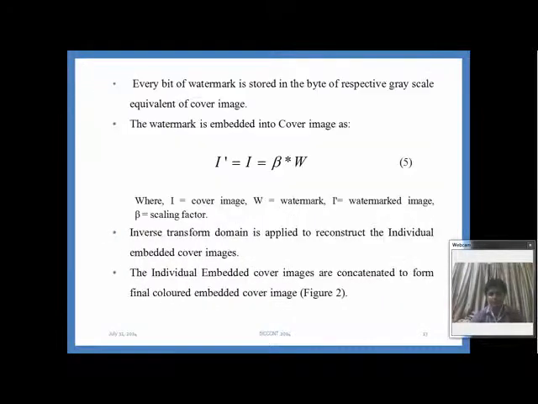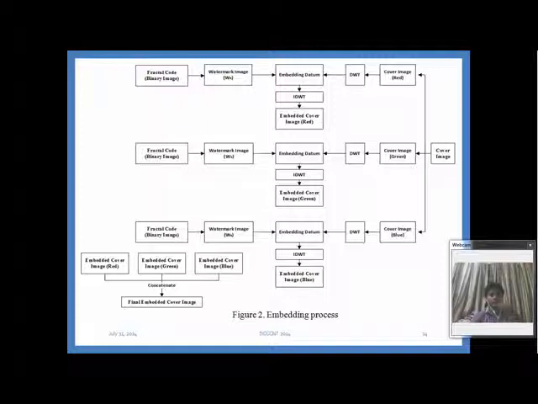Second step, embedding. First we took the color cover image and separated it into its grayscale equivalent of RGB component, and took the fractal code binary image. These all three images are similar. To increase the robustness of the algorithm, even if one of the grayscale equivalents gets distorted, then we can generate our watermark image from the other.